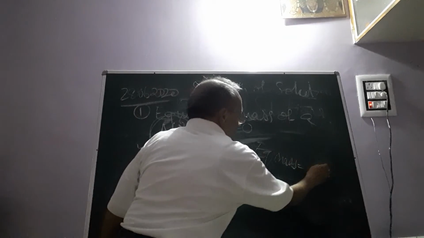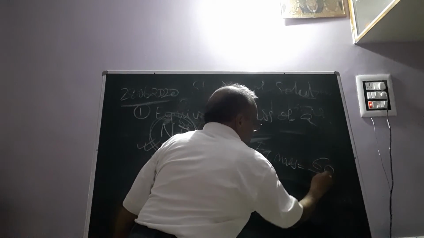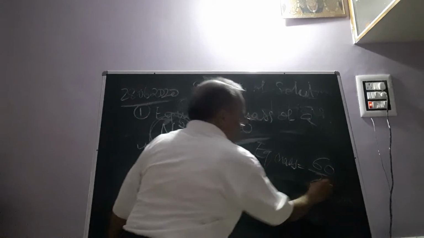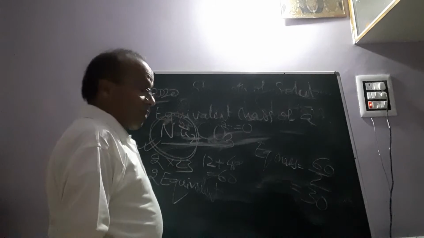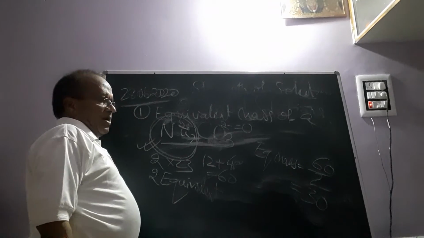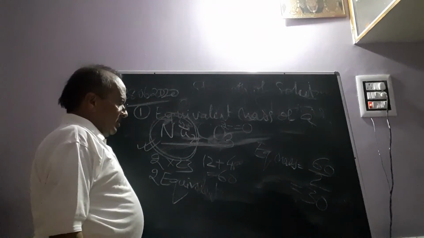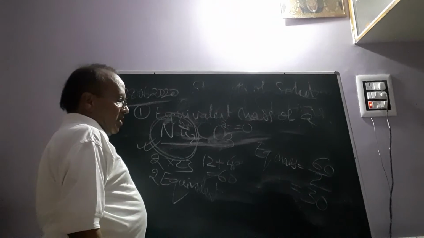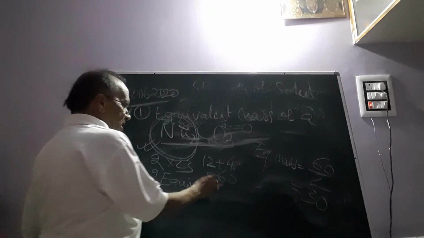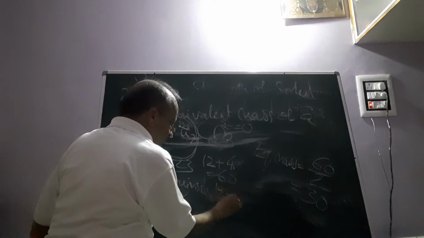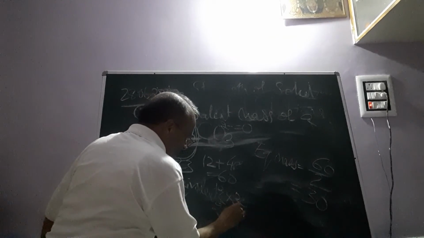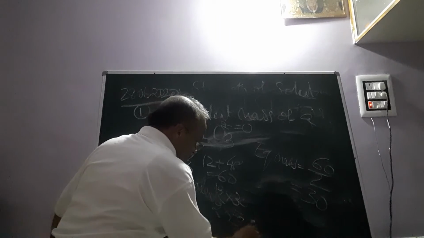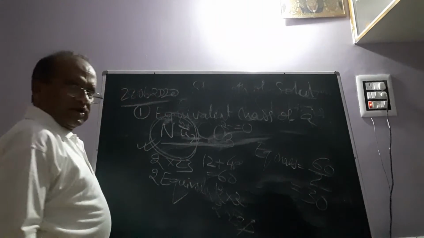Ionic mass or formula unit mass 60 divided by valence integer 2, that means 30 parts by weight will be the equivalent mass of carbonate ion. So here 60 means 2 into 30. 2 into 30 means what? 2 equivalents. So dear friends, what is clear?